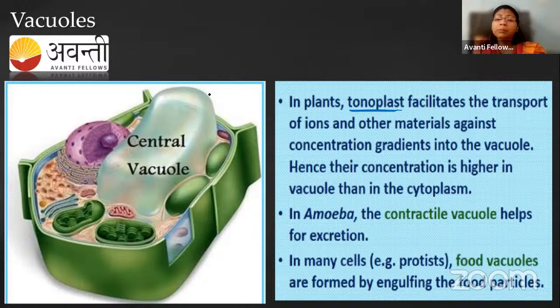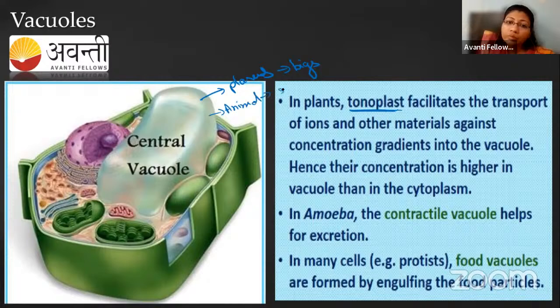So in plants, you can see the vacuoles are bigger in size, and in animals they are very small in size, small in size with a high number, right? And in plants, bigger size with a very low number, one or two vacuoles found.